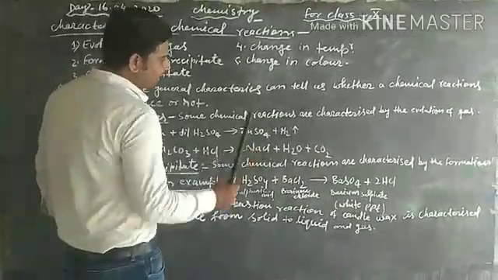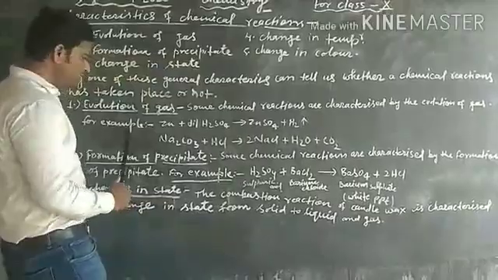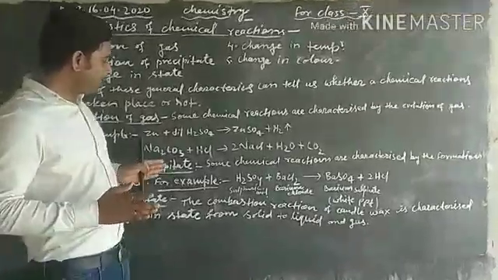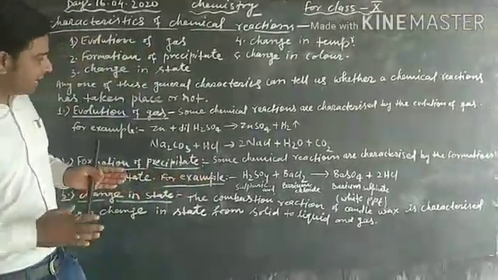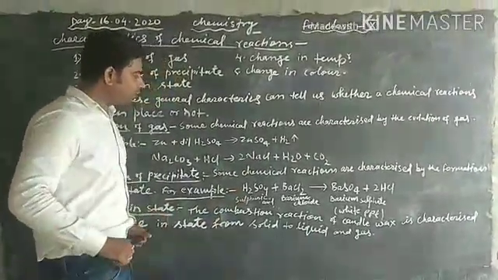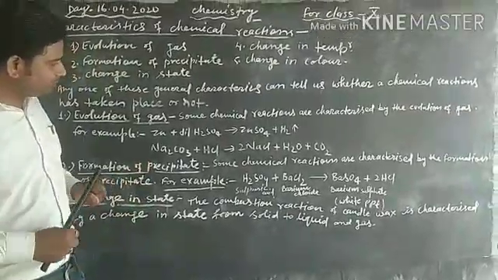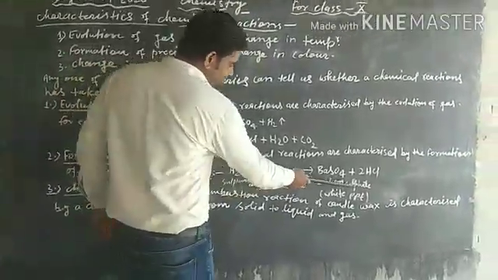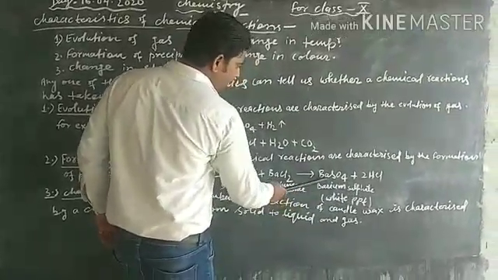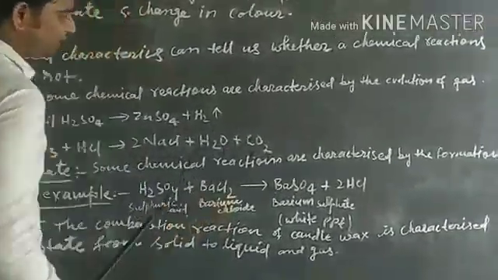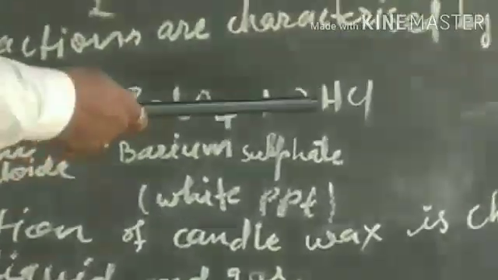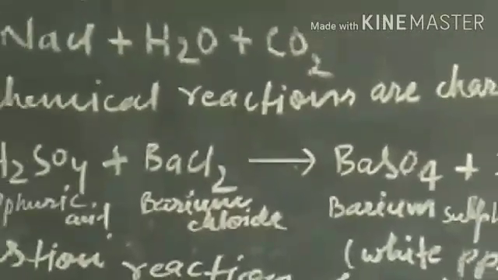Some chemical reactions are characterized by the formation of precipitate. For example, when aqueous solution of sulfuric acid and aqueous solution of barium chloride get mixed, then a white PPT, meaning precipitate, of barium sulfate is formed. Here barium sulfate is a water insoluble solid substance and HCl is formed. So aqueous solution of HCl.